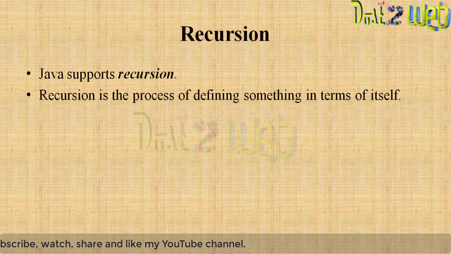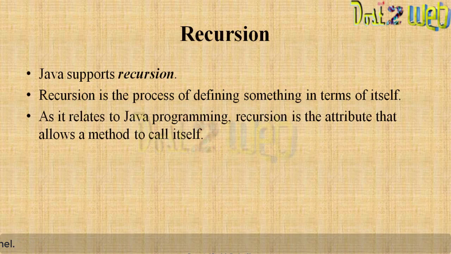Then what is recursion? We know very well, it is the process of defining something in terms of itself. So it will define itself again and again. That is called recursion. As it relates to Java programming, recursion is the attribute that allows a method to call itself.